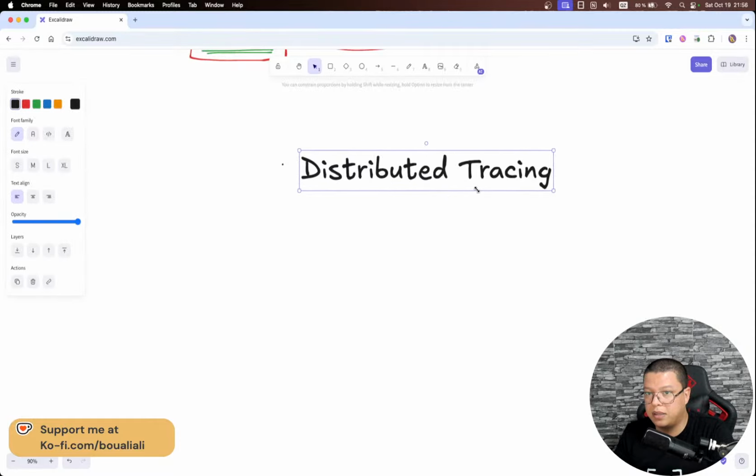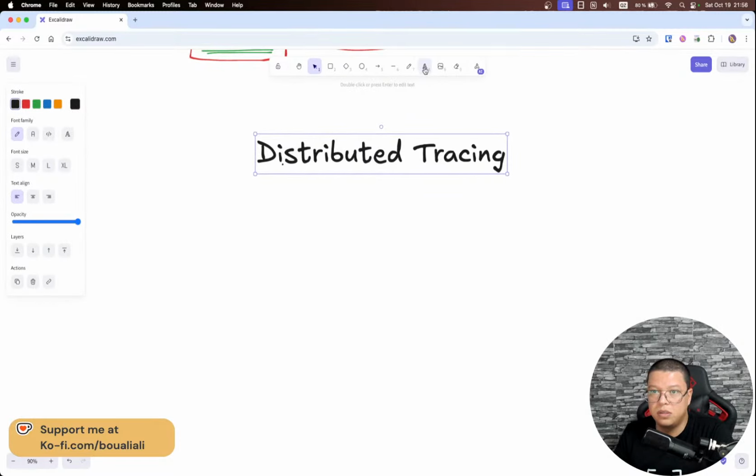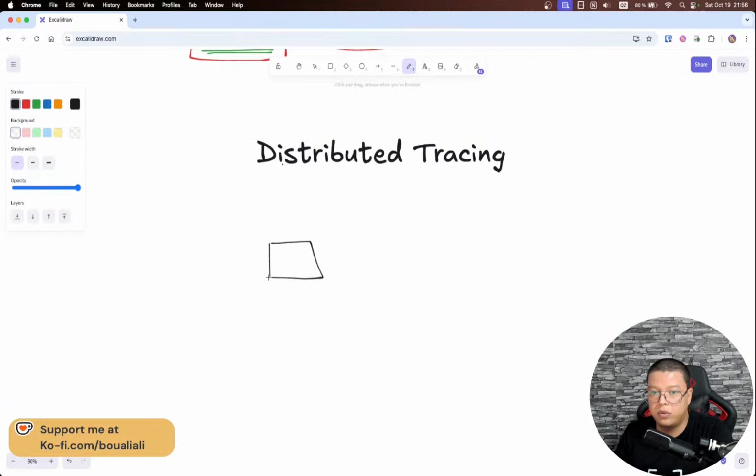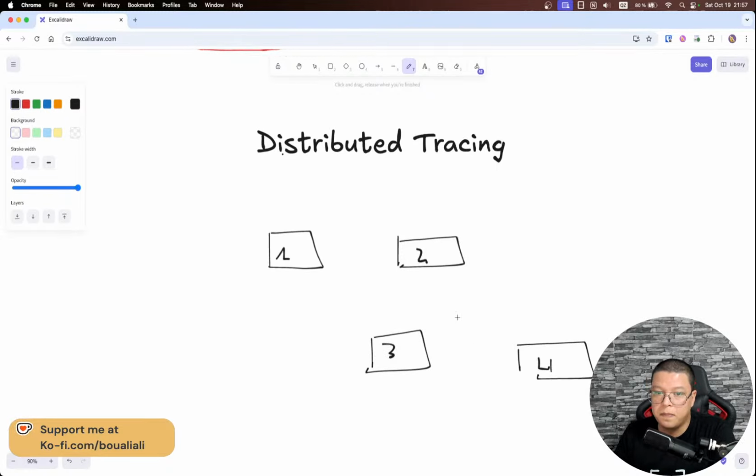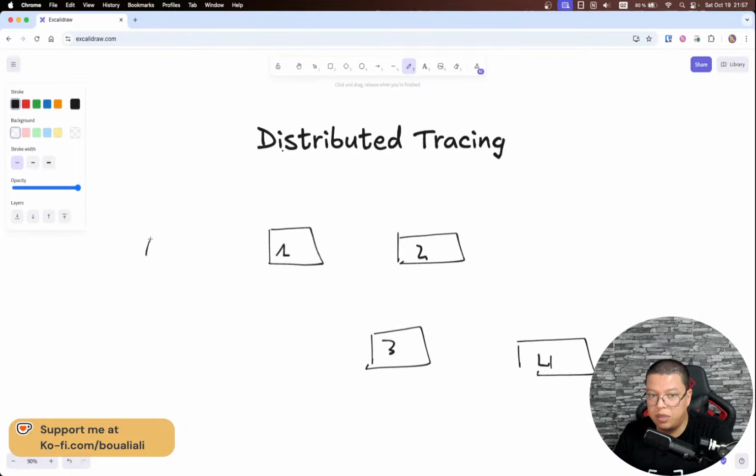Again, within the same architecture, we have microservice 1, microservice 2, 3, and so forth. We have the request, and here we have our API gateway, of course. The request will go here, then number 2, then number 3, then number 4, and then it will go back.